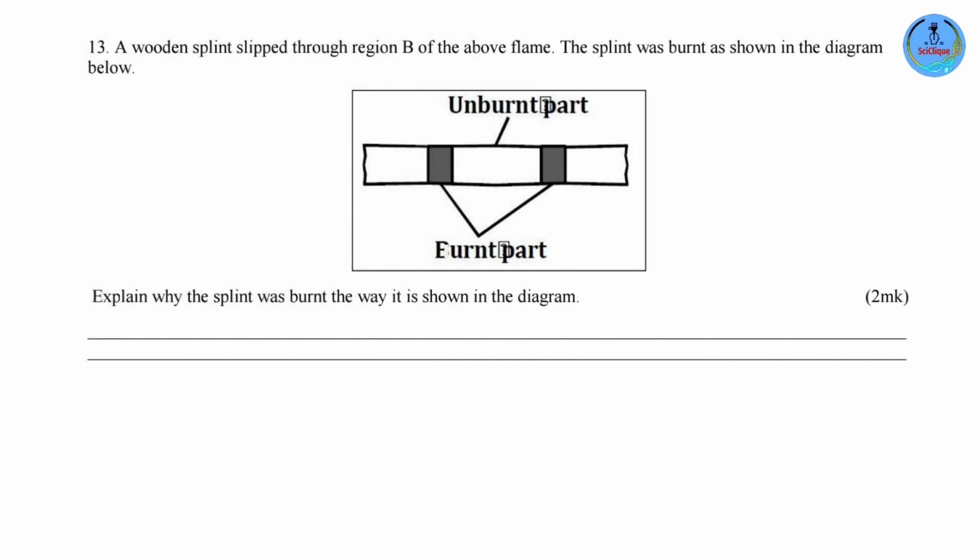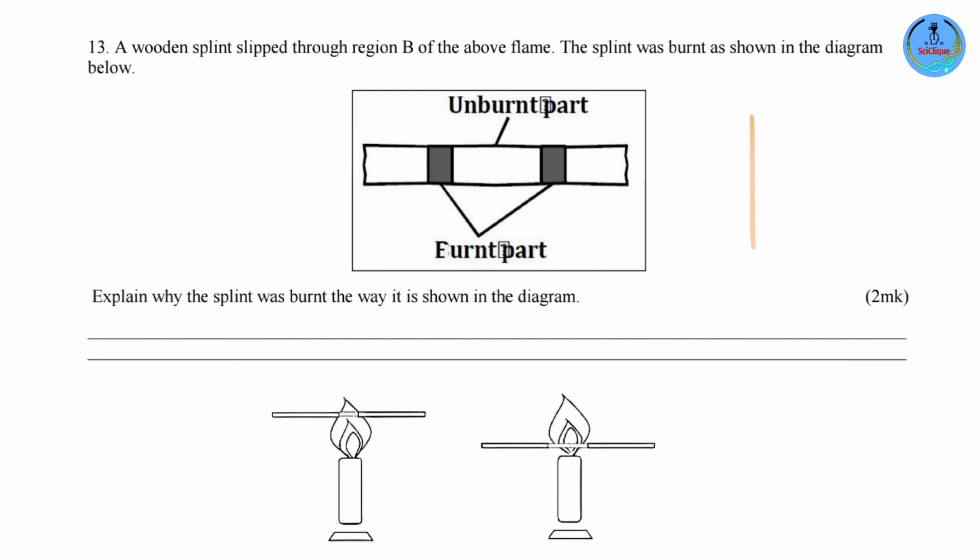Moving on to question 13. A wooden splint slipped through region B of the above flame. The splint was burnt as shown in the diagram below. So we have been told that they passed a wooden splint across the non-luminous flame. Now, if you look at this burnt part, you'll note that the outermost regions were burnt, but not the middle part. So explain why the splint was burnt the way it is shown in the diagram. I'm going to explain this by using this diagram, then we'll come back to the question. Remember, I said this is thorough revision.